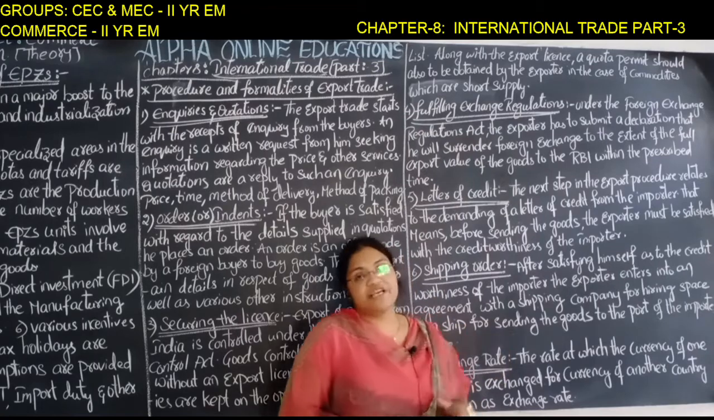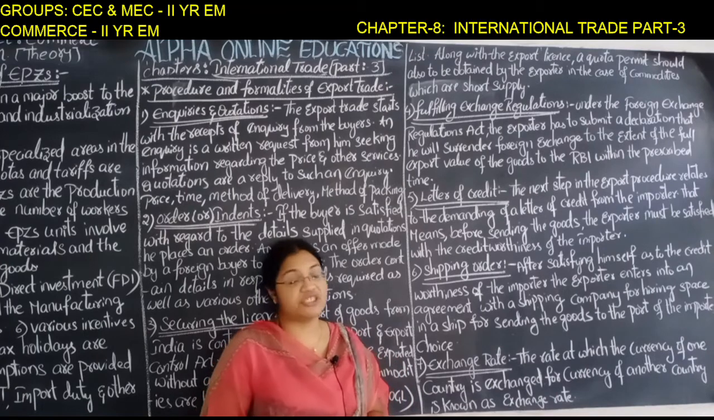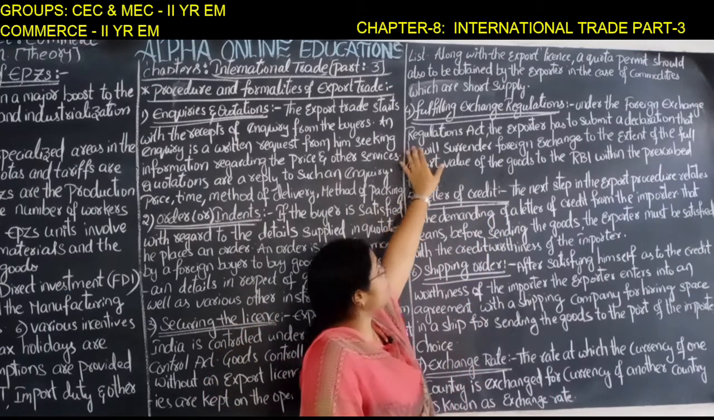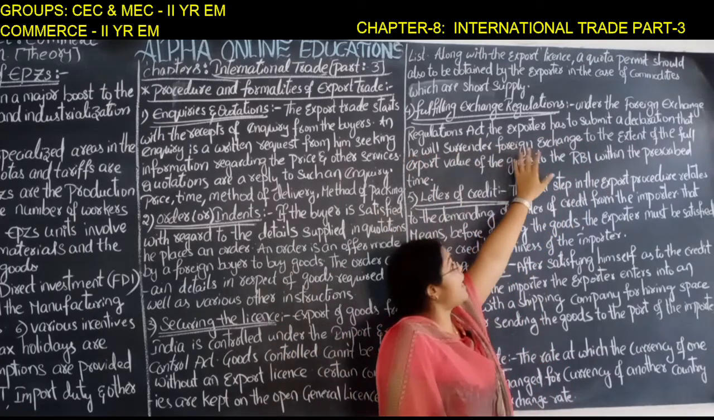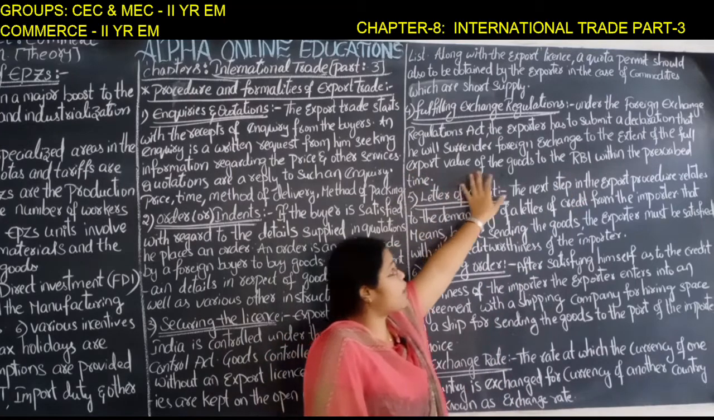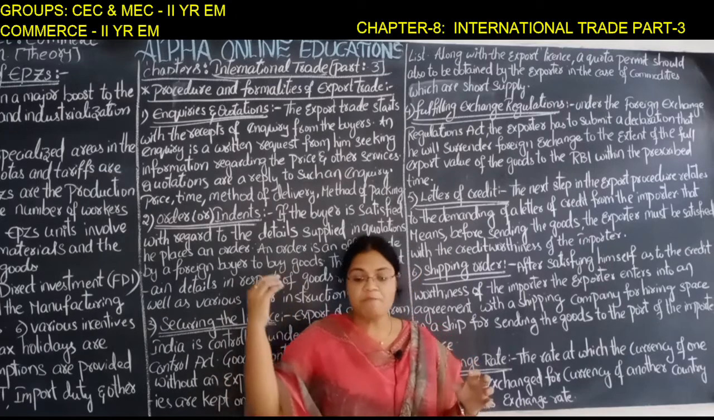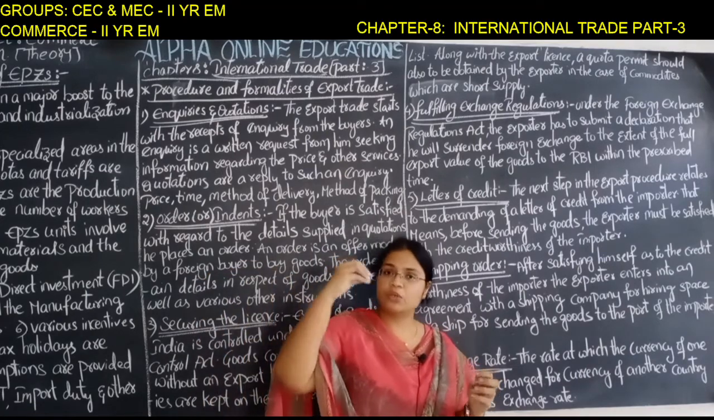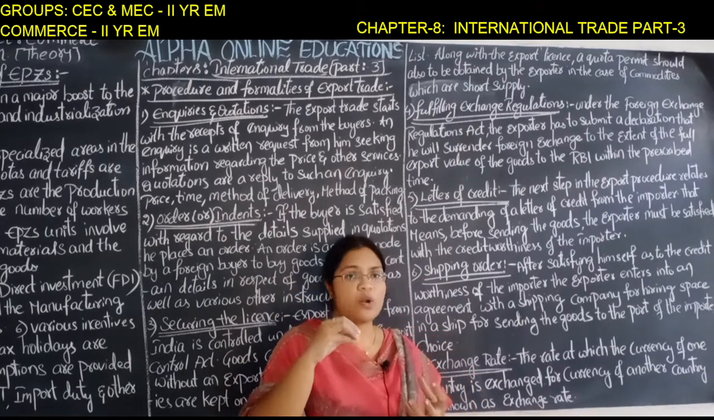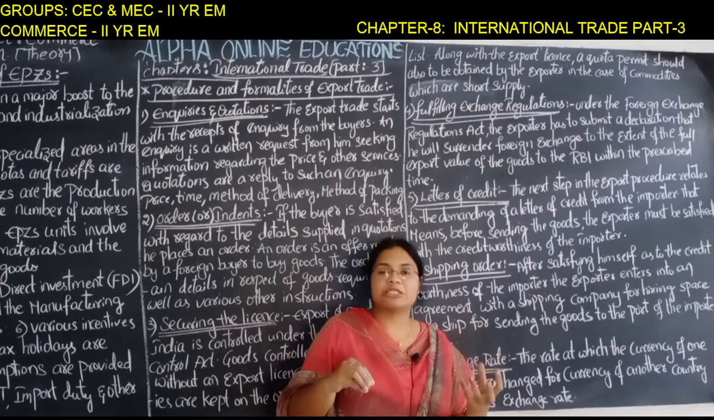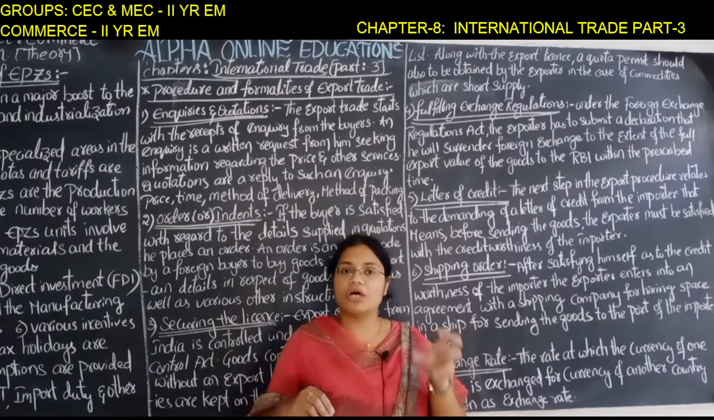Fulfilling exchange regulations. There are certain formalities which have to be fulfilled regarding the exchange. Under the Foreign Exchange Regulation Act, the exporter has to submit a declaration that he will surrender the foreign exchange to the extent of the full export value of the goods to the RBI within the prescribed limit. What it means: when the importer takes the goods, he will send the money in the form of his own country's currency. So when the exporter receives that currency, immediately he will give it to the RBI in order to convert that